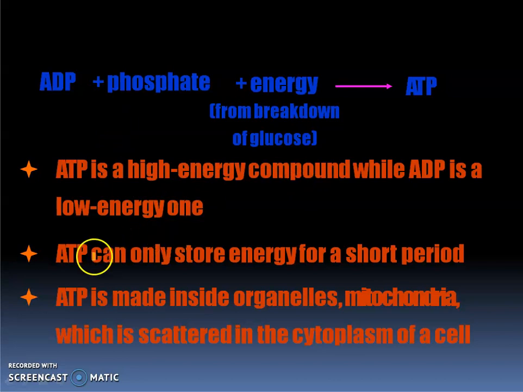Now here it is given that ATP which is produced is a high energy compound, while ADP is a low energy compound. The ATP can only store energy for a short period. It is made inside the mitochondria, which are scattered in the cytoplasm. So ADP and phosphate will combine to produce ATP, and it is a reversible reaction. ATP will break down into ADP and phosphate and release energy.